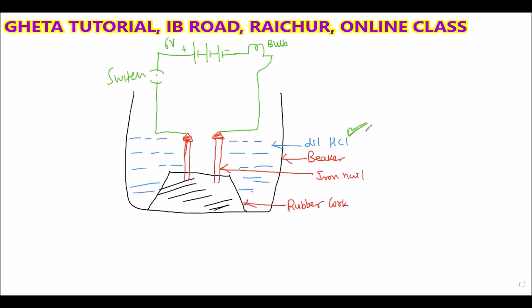While acid is dissolved in water, what does it produce? It produces H plus ions, nothing but hydrogen ions, and hydrogen ions are responsible for conducting electricity.